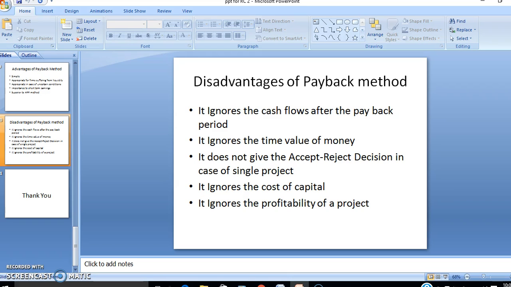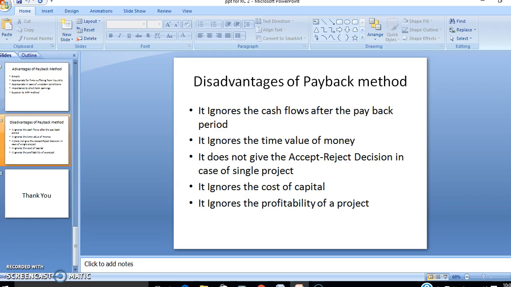If, suppose, the payback period is 4 years, the method does not provide an answer as to whether the project will be accepted or rejected. This is another shortcoming of this method. This is because it is very difficult to fix a minimum acceptable payback period. It ignores the cost of capital.